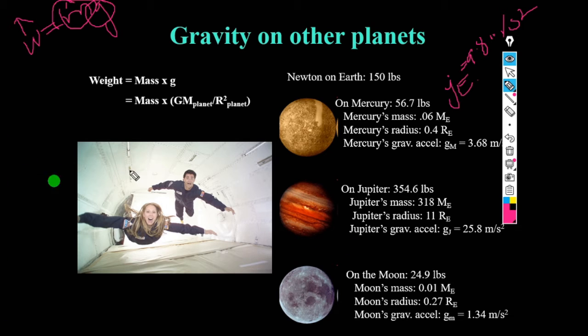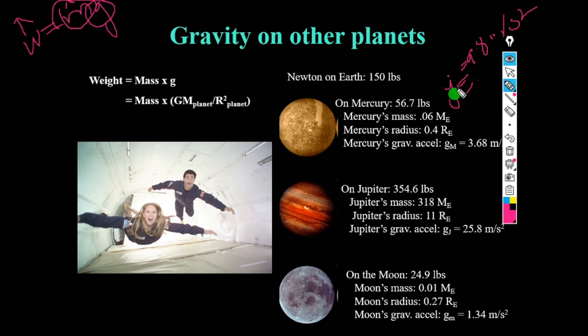Again we will move on to Jupiter. If you see, Jupiter's mass is 318 times the mass of Earth. Jupiter's radius is 11 times the radius of Earth. Then Jupiter's gravitational acceleration, g of J, is 25.8 meters per second squared, while Earth is only 9.8. We have told that if g is more, then weight will be more.